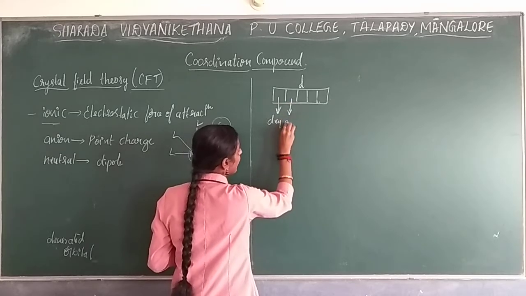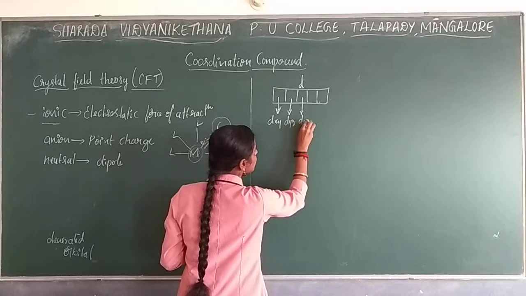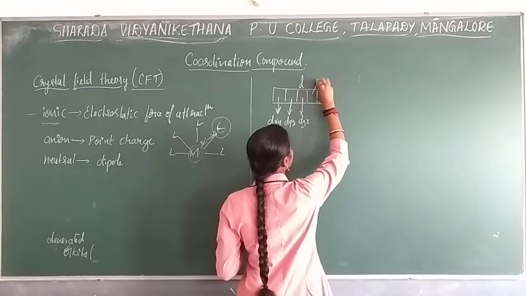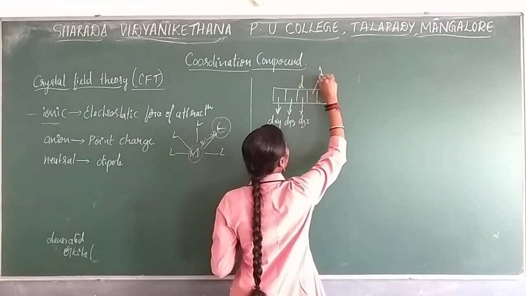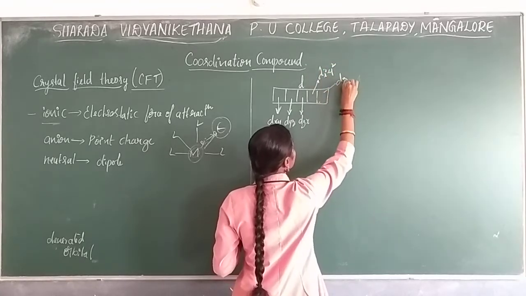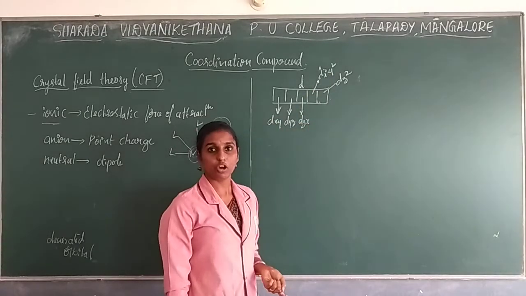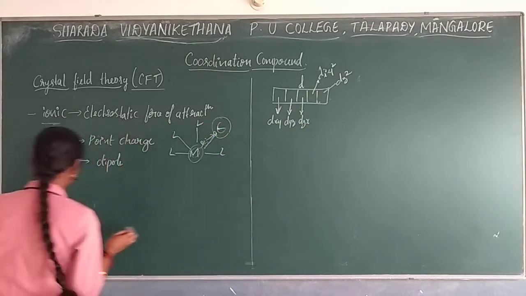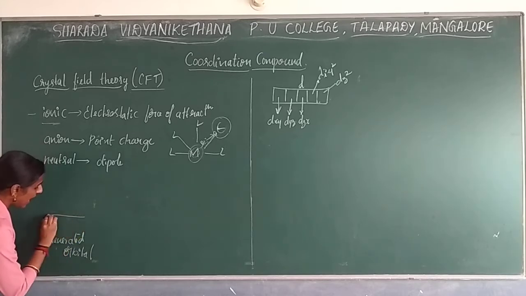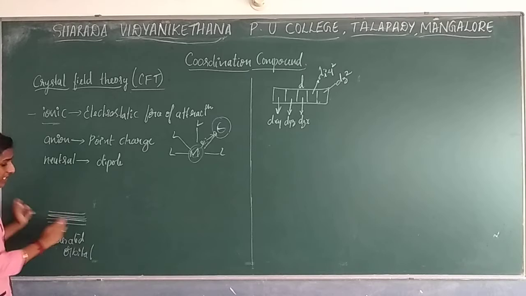The second one is called dyz. The next orbital is dzx, and the fourth orbital is d of x square minus y square, and the last orbital that we are going to consider is dz square. If these 5 d orbitals have the same energy, they are considered degenerate orbitals. Now, this is with the same energy.